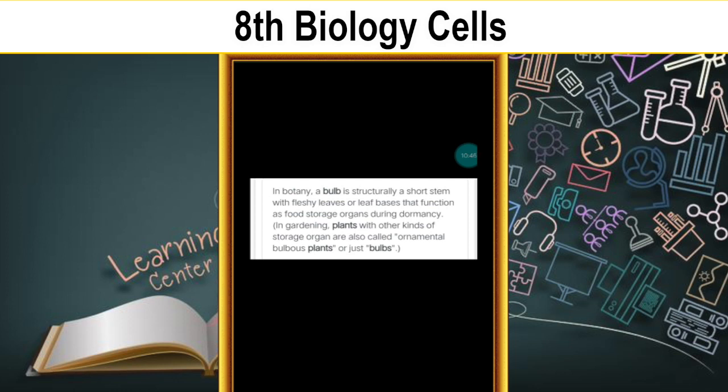In gardening, plants with other kinds of storage organs are also called ornamental bulbous plants, or just bulbs. For example, the cactus is a bulbous plant.